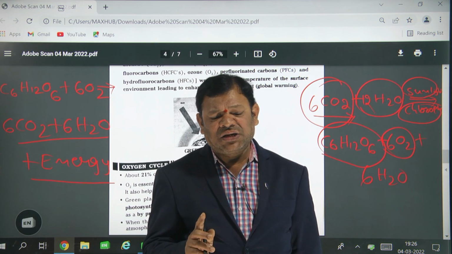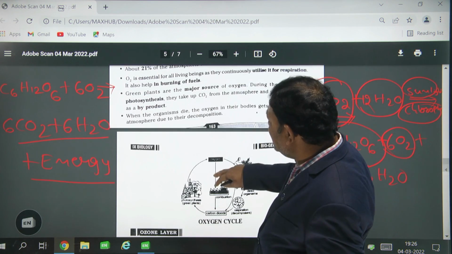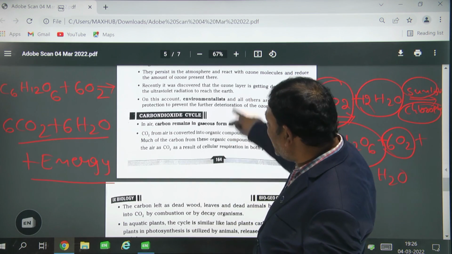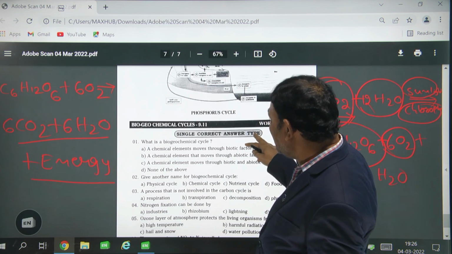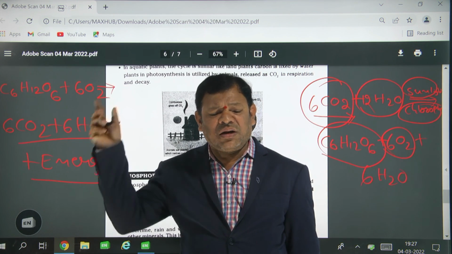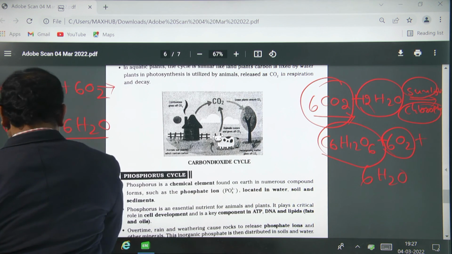So in biology, Thursday I will take the remaining oxygen cycle, next the carbon dioxide cycle, next the phosphorus cycle. These we can discuss. Then Friday again normal revision, and next Saturday we have the exam.